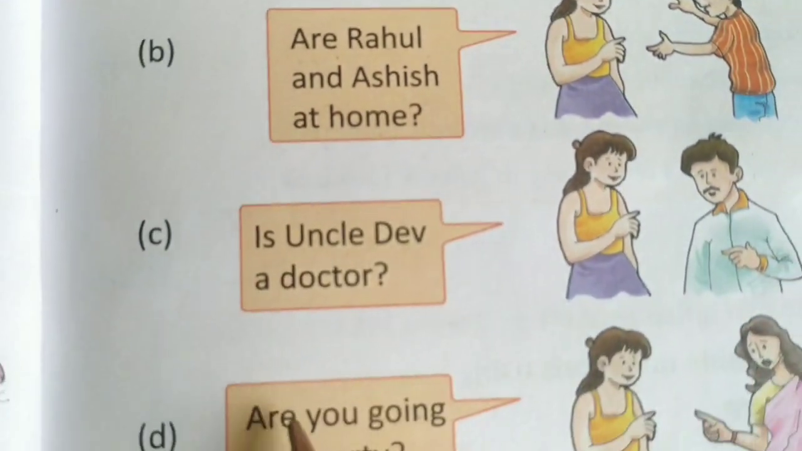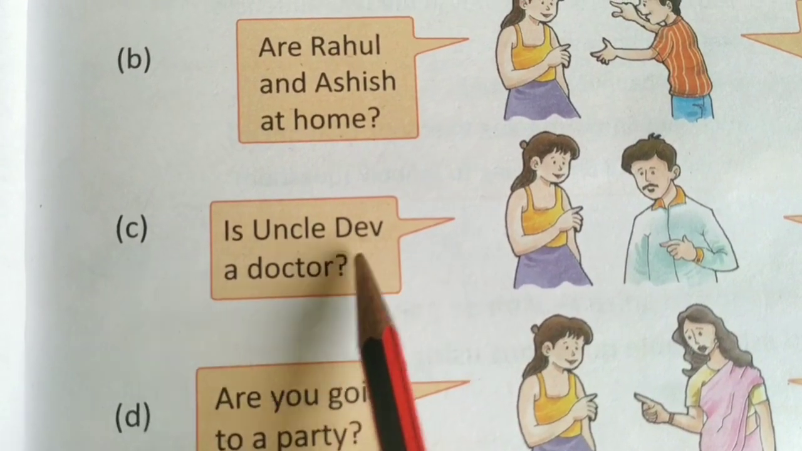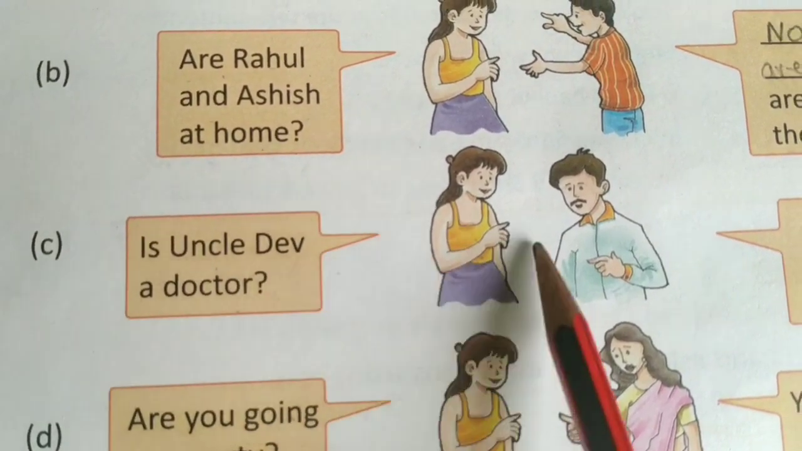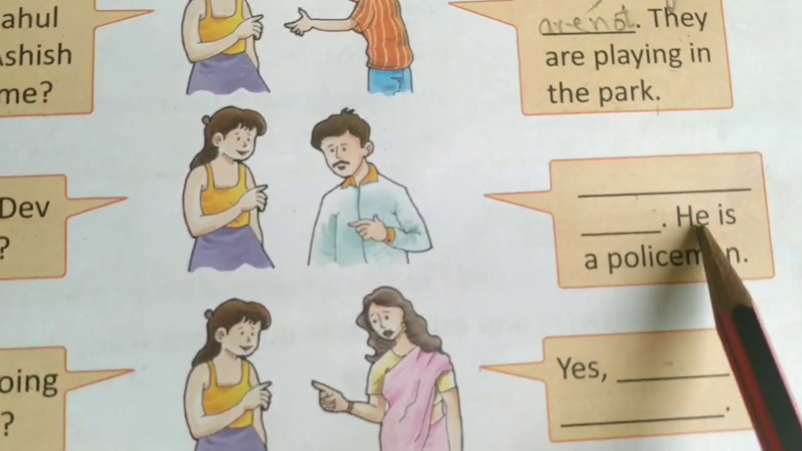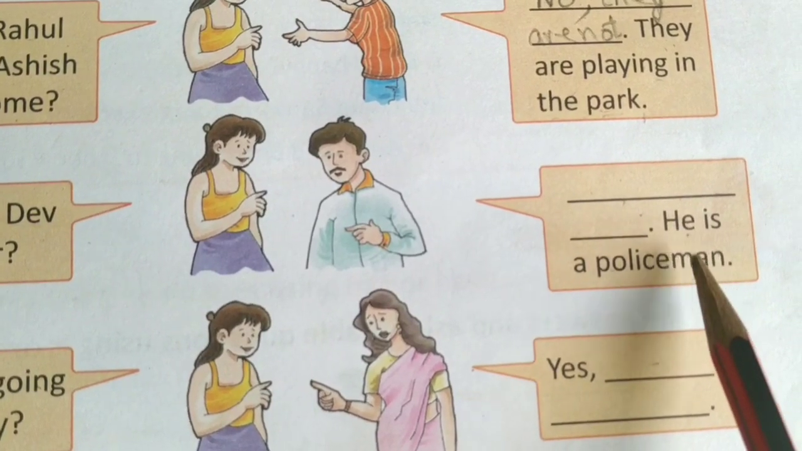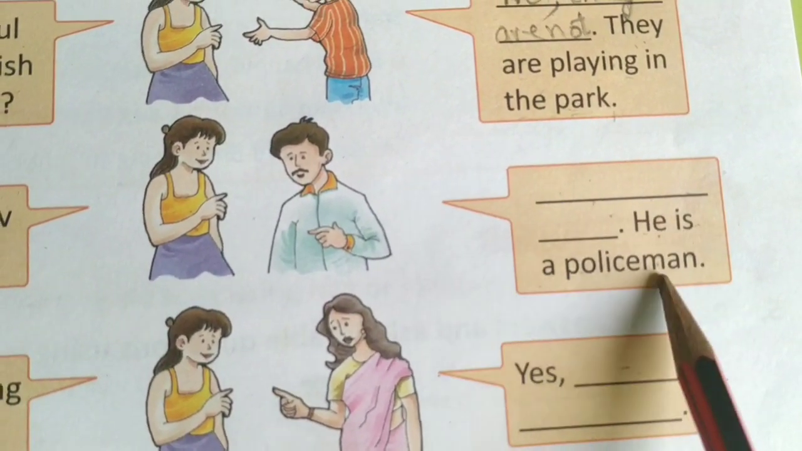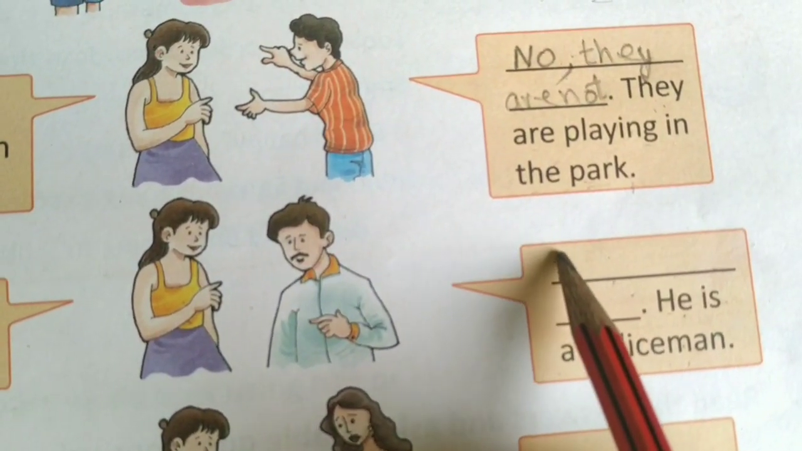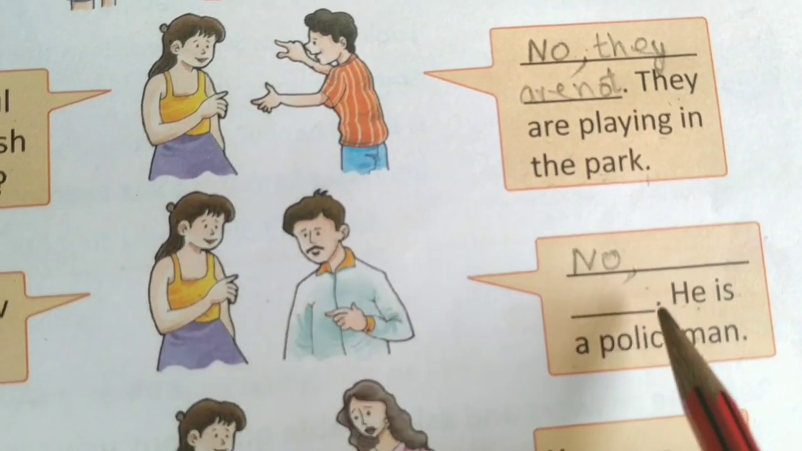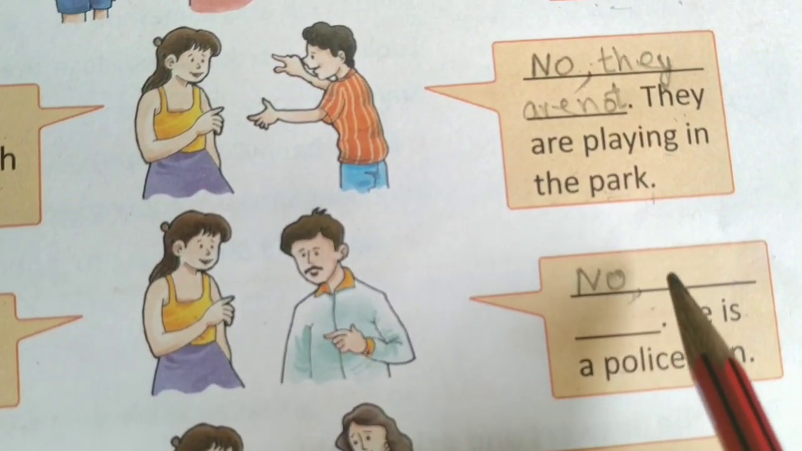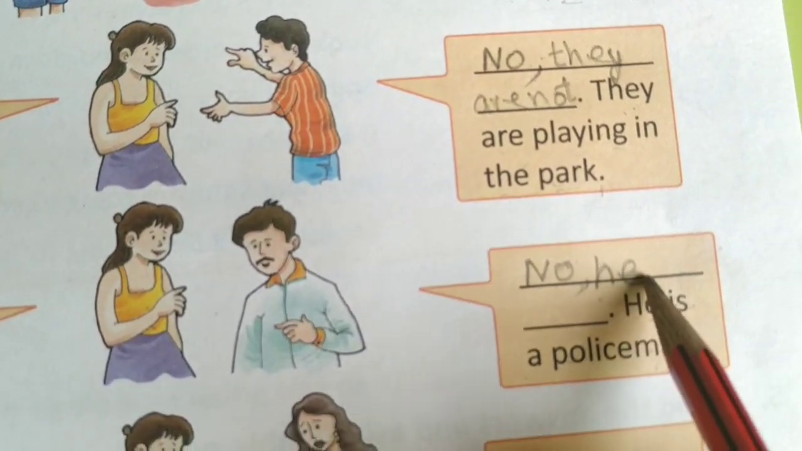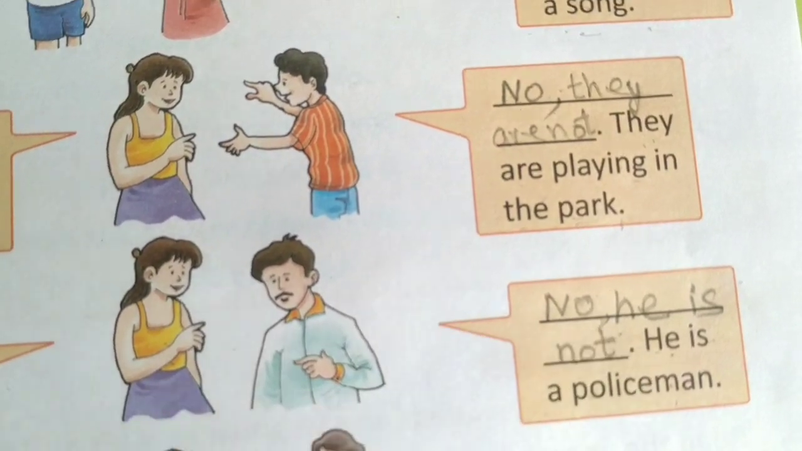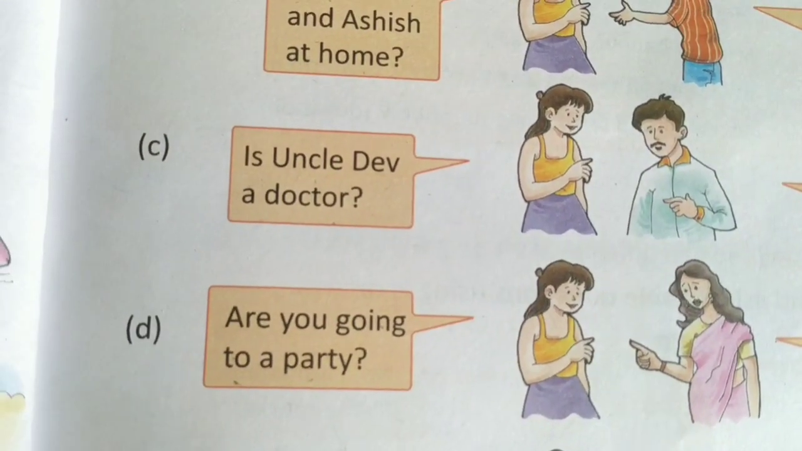Now, number C. Is Uncle Dev a doctor? So she is asking, is Uncle Dev a doctor? What is his answer? Let's read the second part of the answer. He is a policeman. That means he is not a doctor. So, answer will be what? No, he is not. Right?